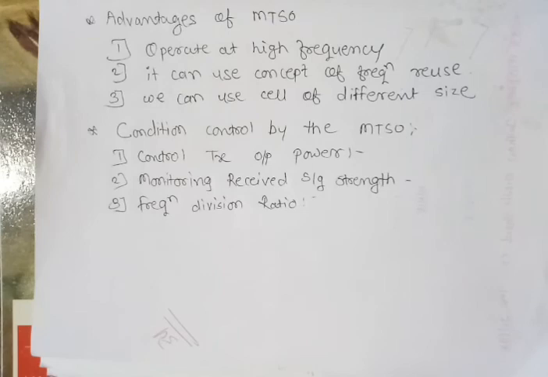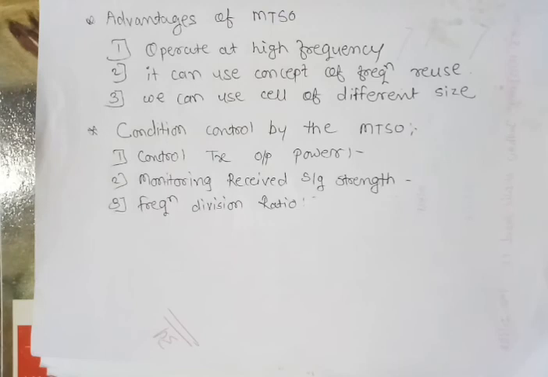The transmitter power for each base station is reduced in order to reduce the interference. Thus we can increase the radio capacity without any additional radio spectrum. This fundamental concept is used for all the modern wireless systems.